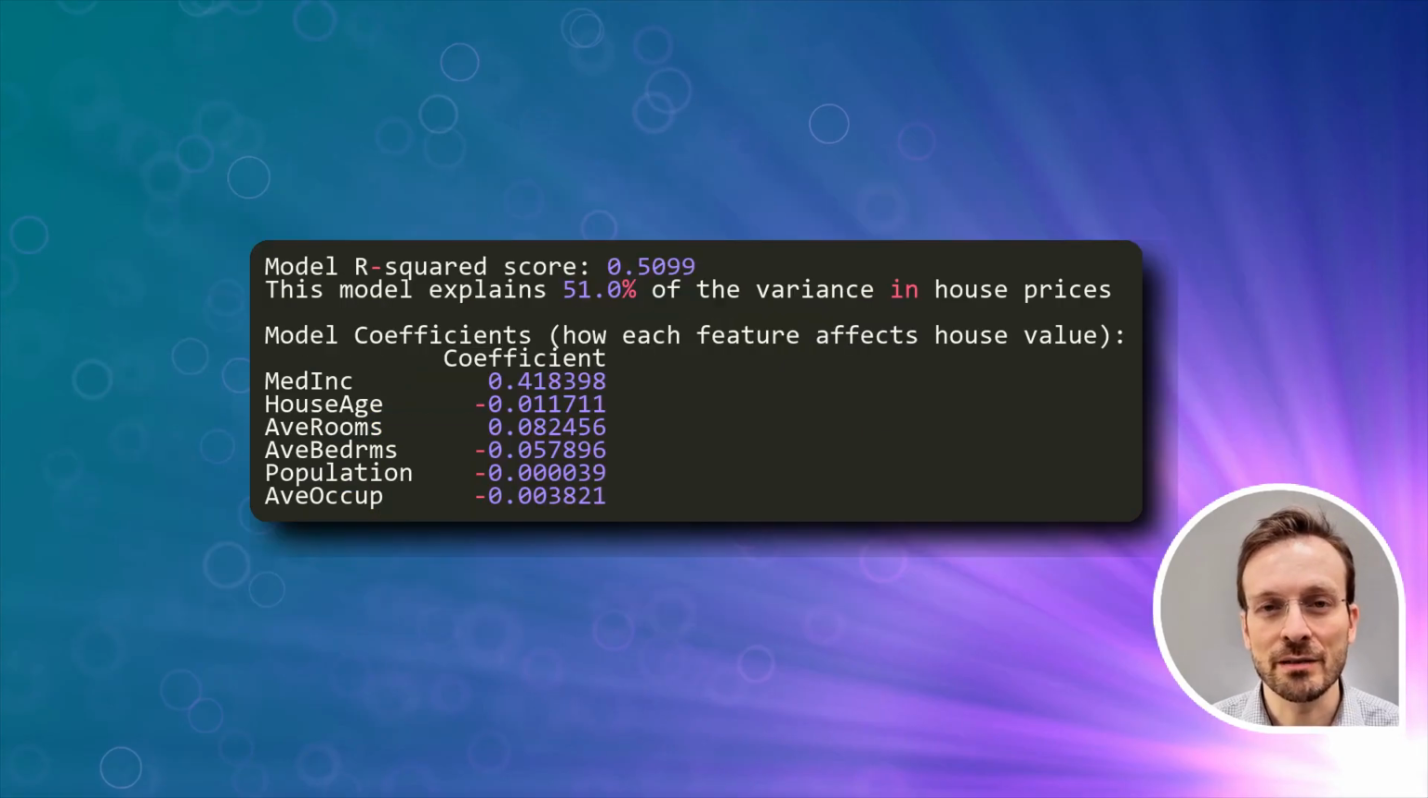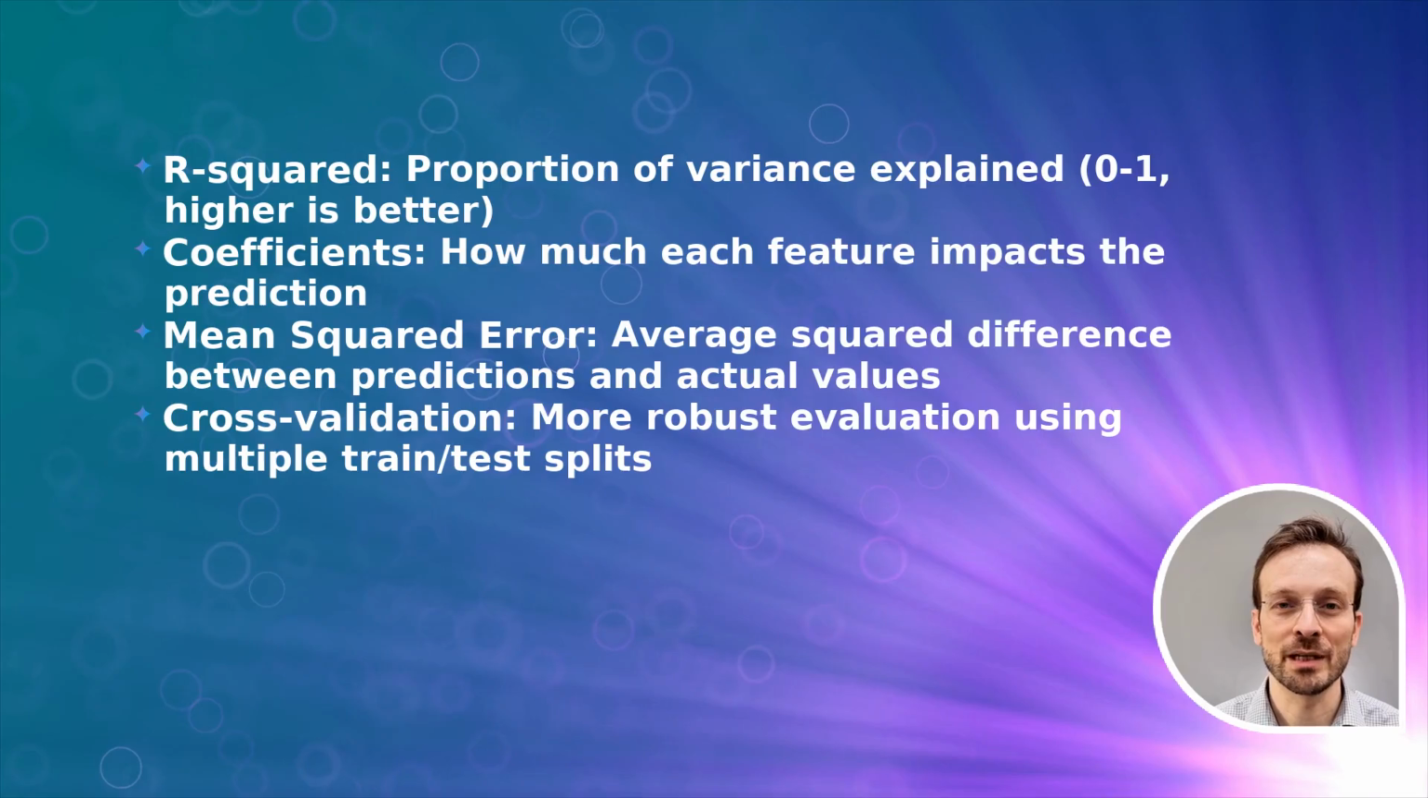Our model achieves an R-squared score of about 0.51, meaning it explains 51% of the variance in house prices. That's actually pretty good for a simple linear model. The coefficients tell us that median income has the strongest positive effect on house values, while house age has a small negative effect. When evaluating models, remember these key metrics.